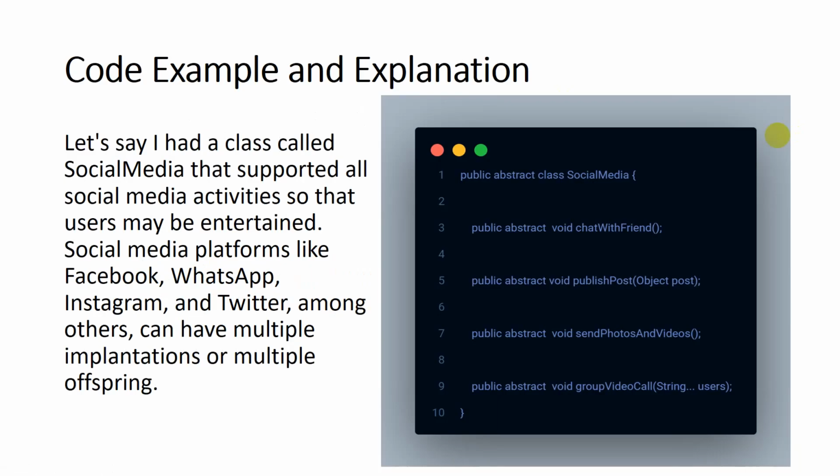So now, moving towards the code example and explanation, assume for a moment that we have some code here. Let's say I had a class called SocialMedia that supported all the social media activities so that users may be entertained. Social media platforms like Facebook, WhatsApp, Instagram, and Twitter, among others, are various types of offspring that can have multiple implementations.